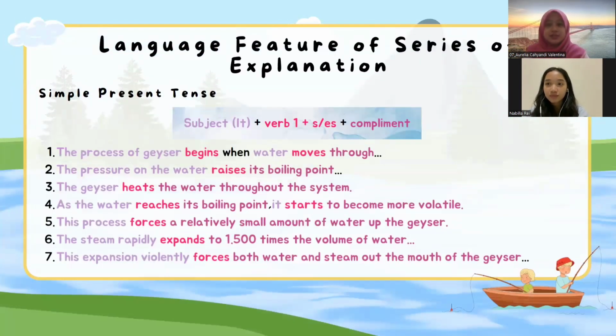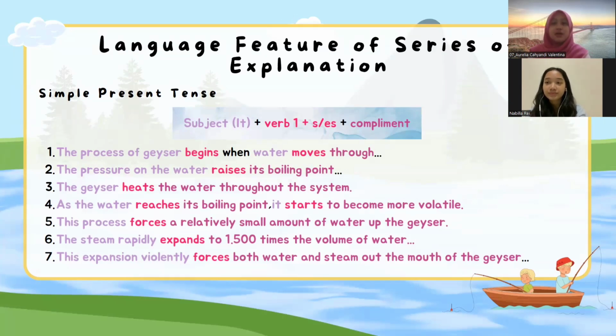In the series of explanation, we can also find sentences that use simple present tense. The formula is subject it plus verb 1 plus s or es plus complement. For the first, the process of geyser begins when water moves through, and so on. Number two, the pressure on the water rises its boiling point. Number three, the geyser hits the water throughout the system.